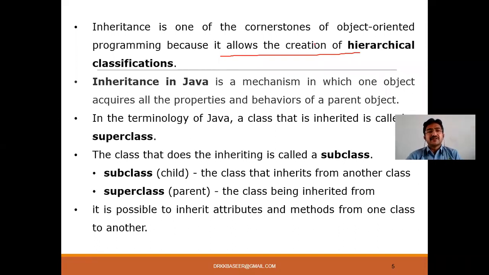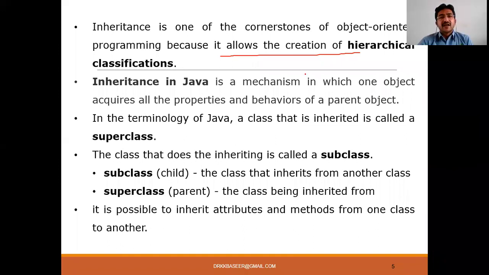Now, coming to the definition, please make a note of this. Inheritance in Java is a mechanism in which one object acquires all the properties and behaviors of a parent class. All the properties and behaviors means the attributes, the methods, the constructors of the parent class. Everything is acquired by the child class. So one object acquiring all the properties and behavior of a parent object is called inheritance.